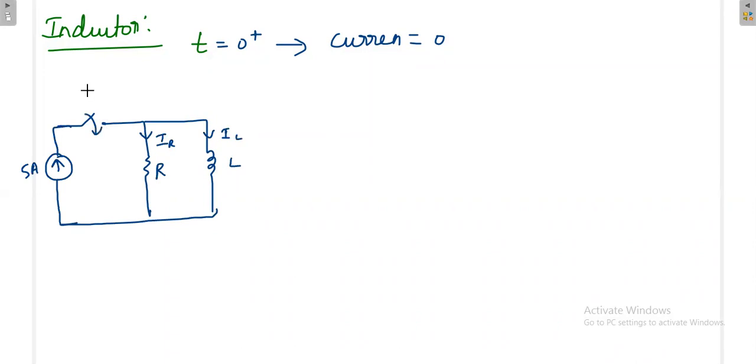Now the switch is closed at t is equal to 0. Before t is equal to 0, the switch is open, no problem. After t is equal to 0, at t is equal to 0 plus, what will be the current across the inductor? I am going to analyze the circuit at t is equal to 0 plus. The switch is closed, and the current across the inductor at t is equal to 0 plus is 0 ampere.